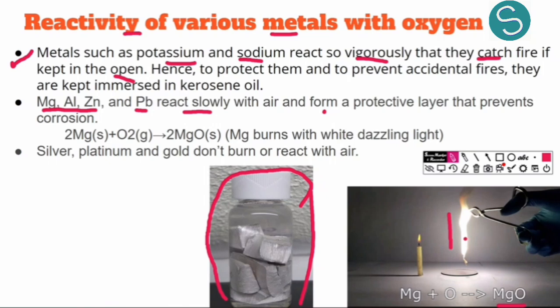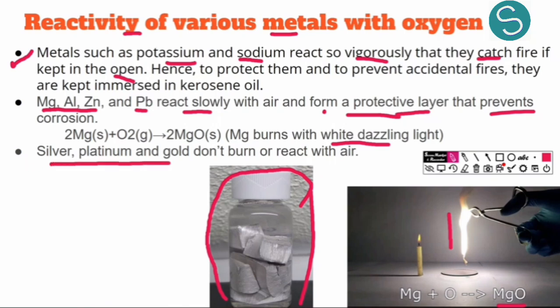This magnesium oxide acts like a protective covering, because once the whole ribbon is covered with magnesium oxide, no more magnesium can be transformed to magnesium oxide. So it acts like a protective layer to prevent corrosion. This we already know, that it burns with a white dazzling light.